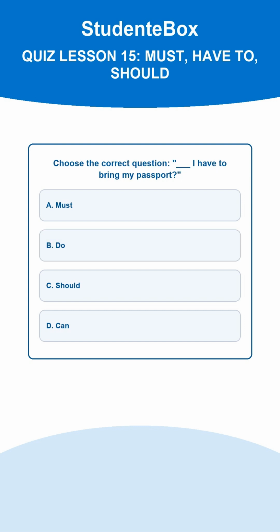Domanda 6. Choose the correct question: ___ I have to bring my passport? A. Must. B. Do. C. Should. D. Can. The correct answer is B. Questions with have to use do or does: do I have to? La respuesta correcta es la B.